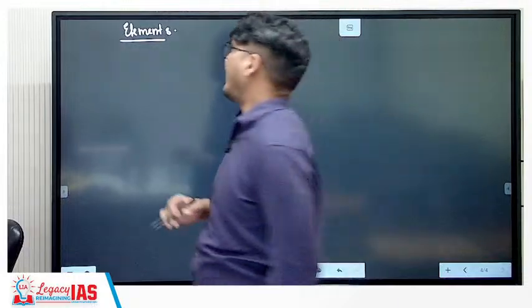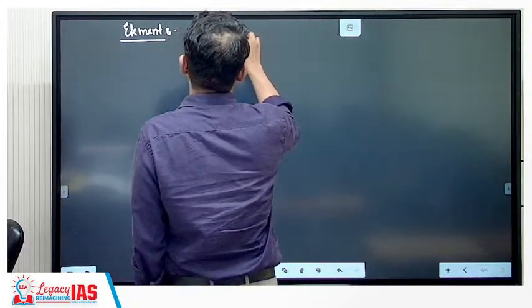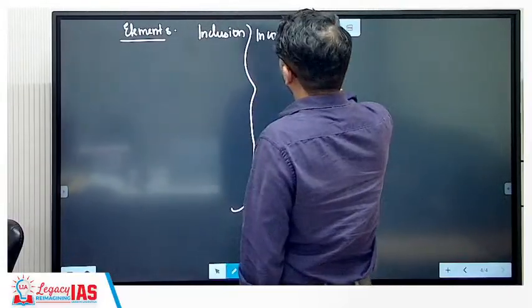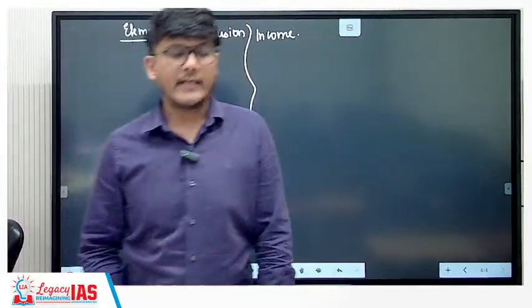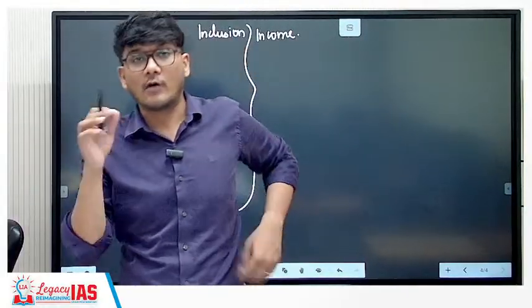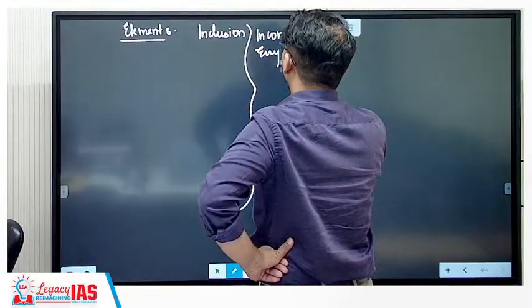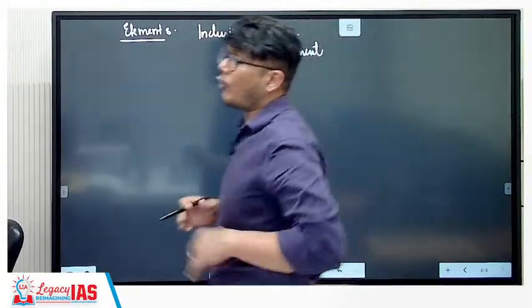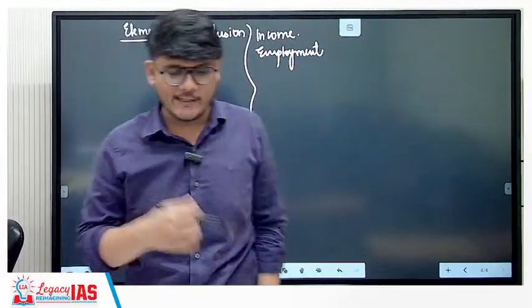So the very first element is inclusion with respect to income. People should be included with respect to income, as in people should be able to earn enough to meet their basic needs. Next, income would be possible if there is employment. Either you are employed, let's say, in a service, in a job, or you are self-employed as well.